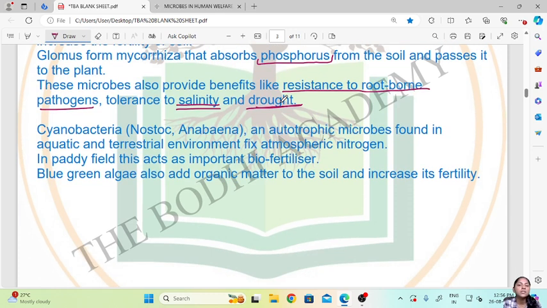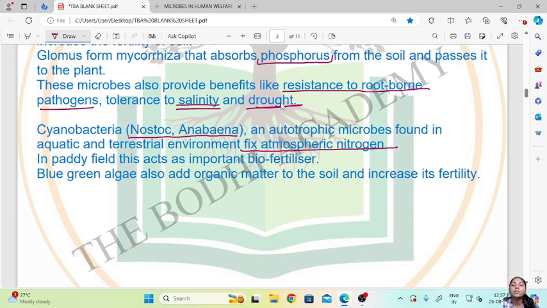Then the last one is about the cyanobacteria, or the blue-green algae. Two examples are given, that is Nostoc and Anabaena. Now these cyanobacteria are autotrophic microbes found in aquatic and terrestrial environments which fix the atmospheric nitrogen. Again, these cyanobacteria or the blue-green algae increase the soil fertility or enrich the soil with nutrients by fixing the atmospheric nitrogen into the soil.